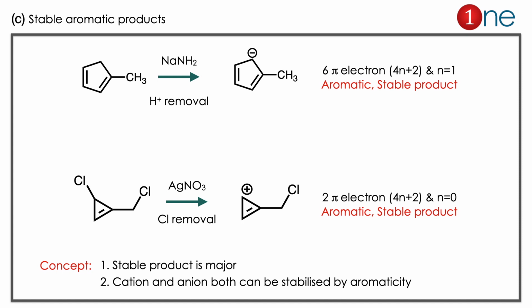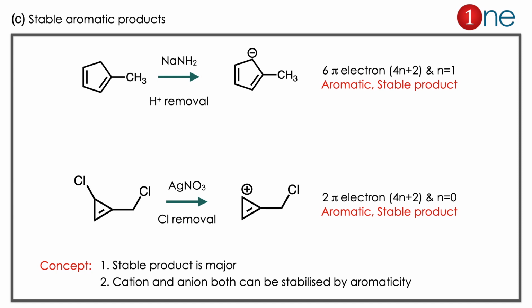Since dichlorine is there, here is silver nitrate, where the chlorine will be removed. Again the same question: chlorine removed as Cl minus, cation is formed. Whether the cation is formed in the side chain or the ring? Definitely the cation is formed in the ring because of the aromaticity. Here a 4n plus 2 system, where n is 0, so you have 2 pi electrons. So the system is aromatic and a stable product. So definitely the answer is C.